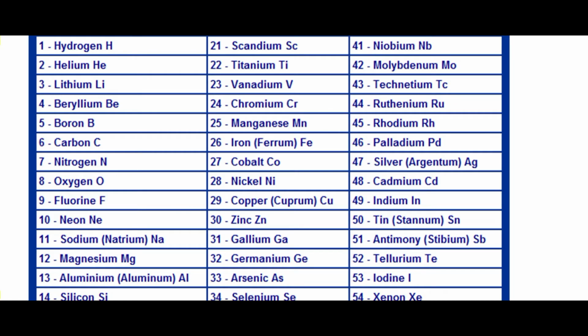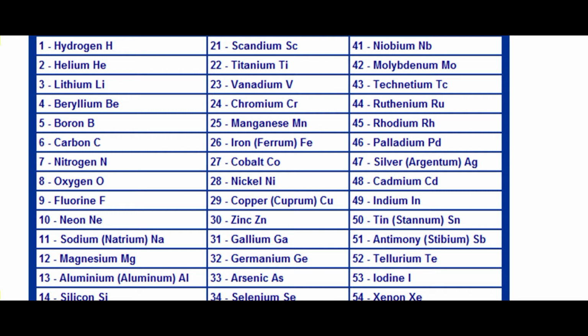Here on the screen you can see the names of some elements like hydrogen, helium, lithium, beryllium, boron, carbon, nitrogen, oxygen, fluorine, neon. And there are altogether 118 elements which are found on the earth, and out of those 118 elements, exactly 92 elements are discovered in nature.